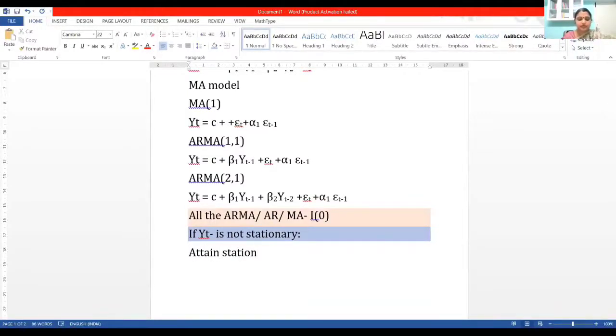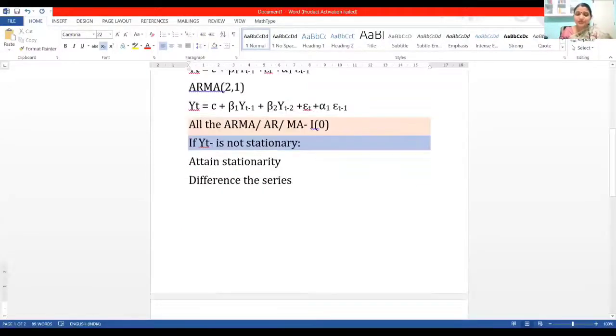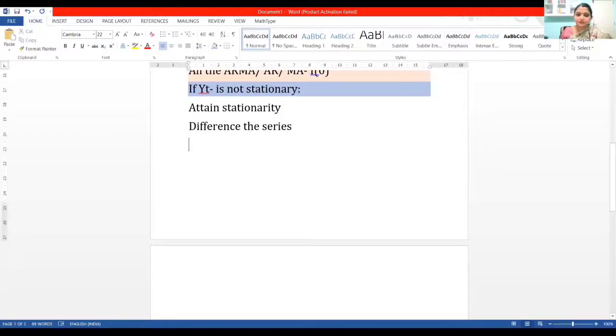What is the general process? Differencing. So in normal cases, difference the series and attain stationarity. Normally at the first difference itself, in usual cases, we get stationarity. Rarely we don't.